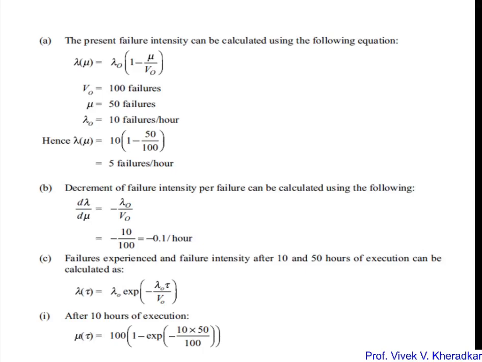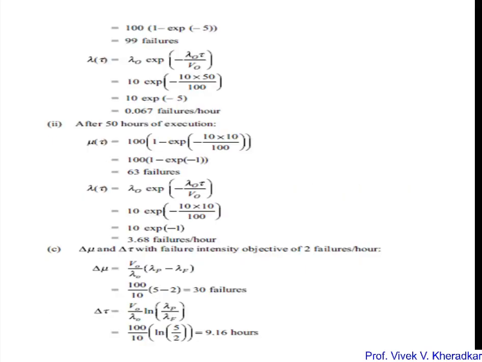Then the decrement of the failure function you calculate from lambda 0 and v0. This is already given, so you can directly calculate it. The failure intensity you can calculate with these three values only. Then we can also calculate the additional delta mu and delta t with the formulas. Likewise, you put in the initial values and you will get the appropriate value. So that is the model which is called the basic execution model.